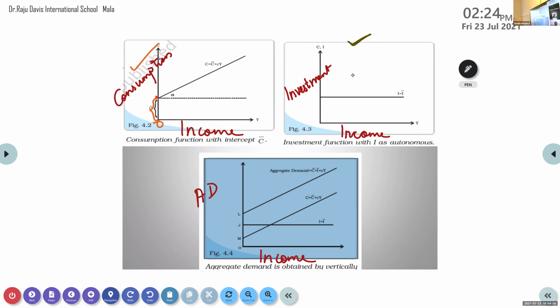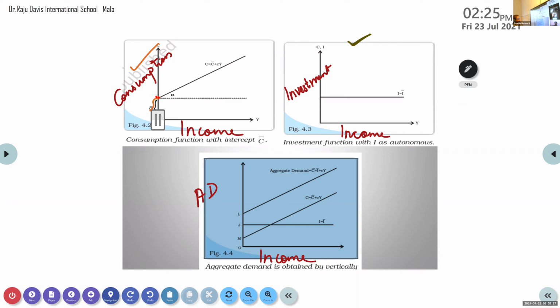Nobody knows what it is. It is investment, I bar. Autonomous consumption, autonomous consumption. My God, from the beginning till this end, I feel I have told this. And how it will be investment? Don't confuse this line. This line is for investment. Here, it is showing that with this income, they are consuming this much. That is autonomous consumption.